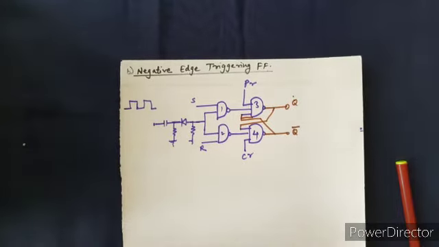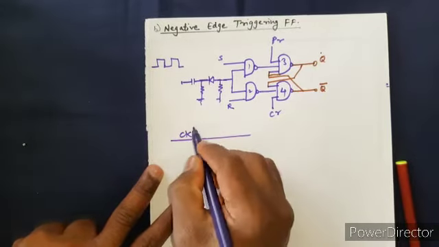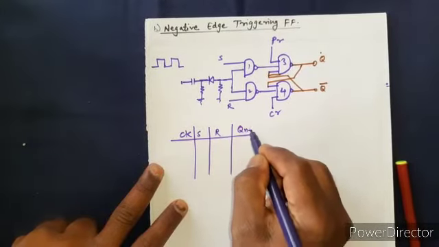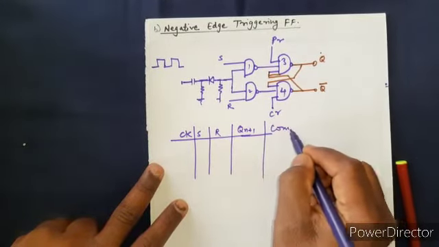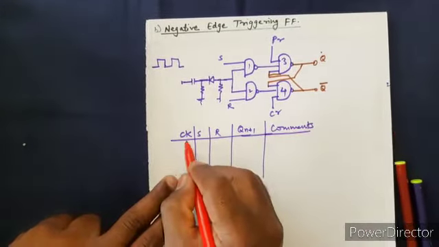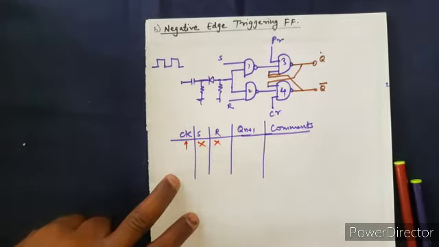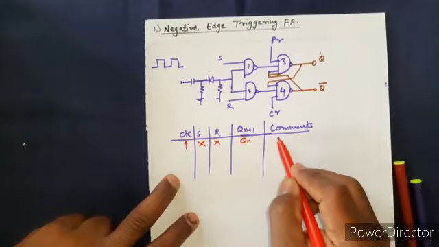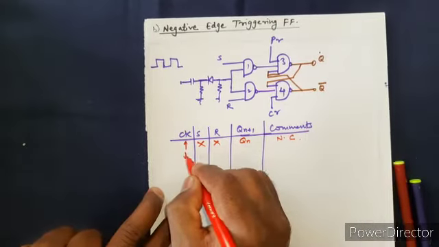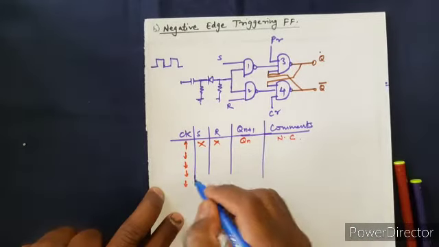Okay, so again if you go for the truth table, we have this clock, we have S, R, this is the output, and these are comments. Okay, so if my clock is rising edge, then whatever may be the value of S and R, the output is the same, no change. For the negative edge triggered flip-flop, my clock edge should be the falling edge, right? It should be a falling edge.